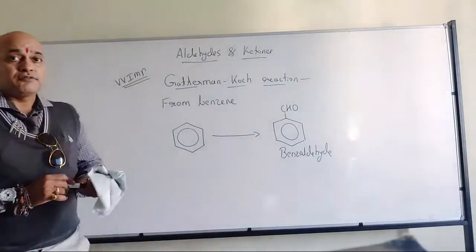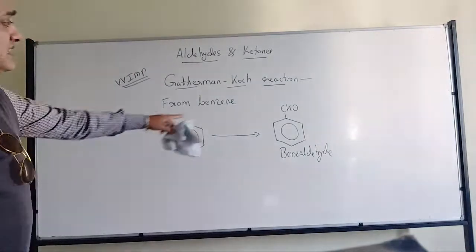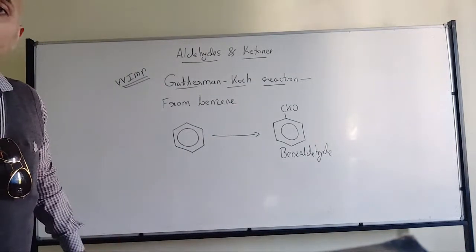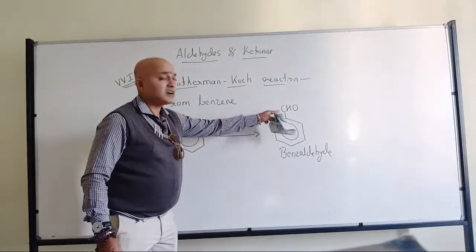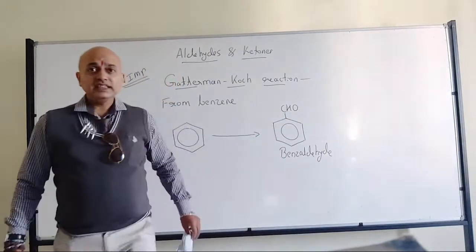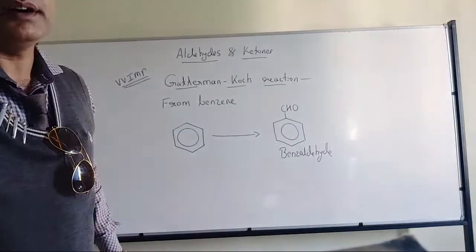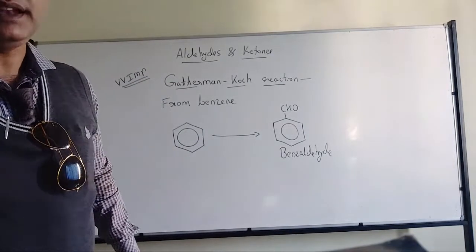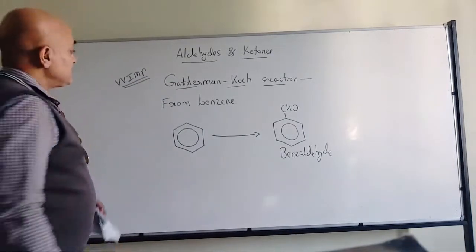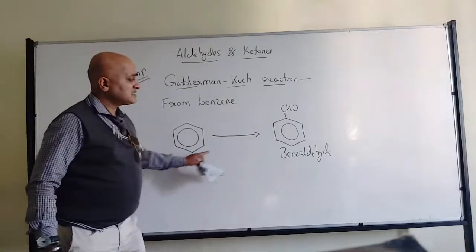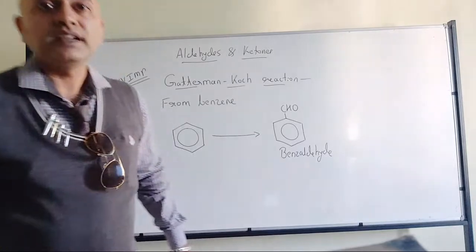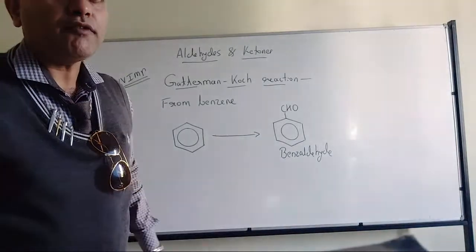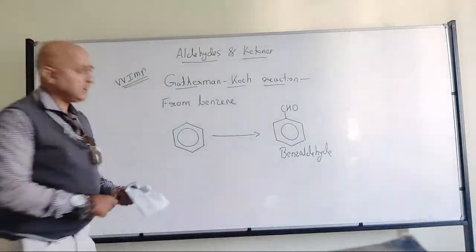What is the difference between these two? All of us know that when it comes to benzaldehyde, one extra carbon is there, in the form of the aldehyde carbon. So from where did that extra carbon come?